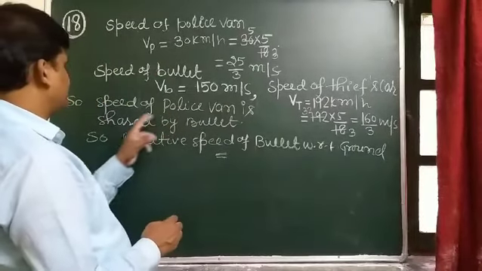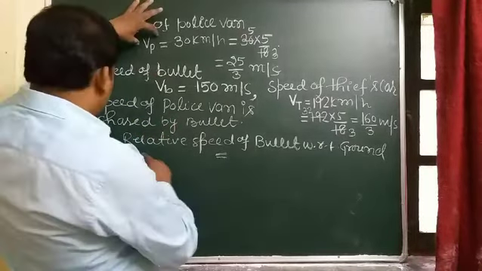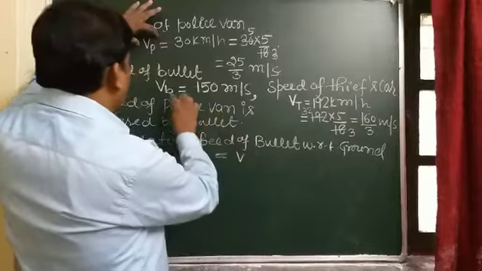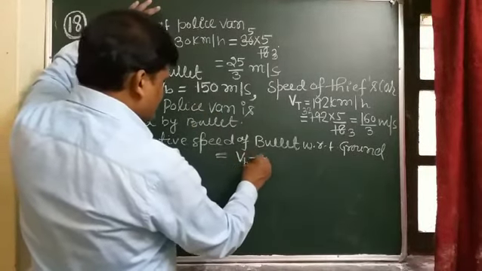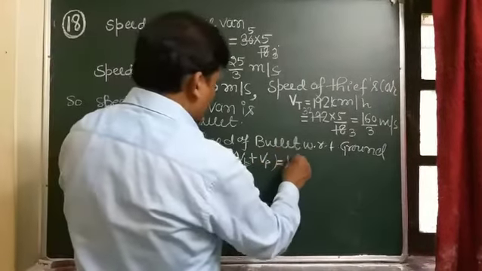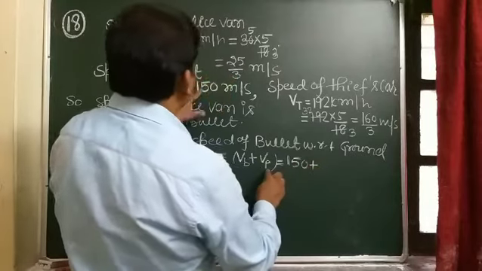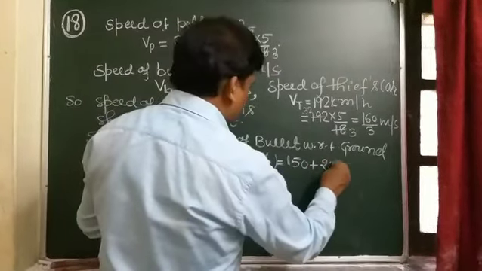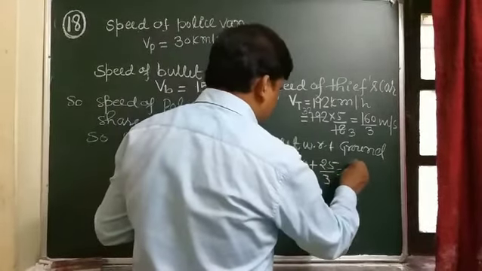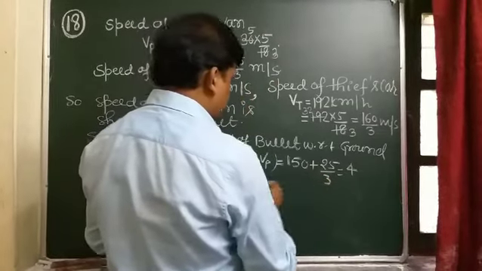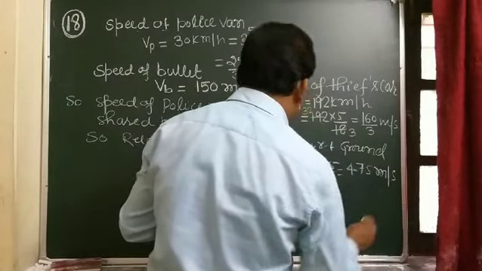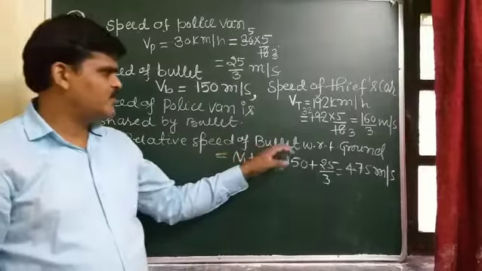The speed of the police van is shared by the bullet. It means the actual speed of the bullet with respect to ground comes out to be Vb plus Vp, and Vb is 150, and Vp is 25 by 3, and it comes out to be 475 by 3 meter per second. So this is the speed of the bullet with respect to ground.